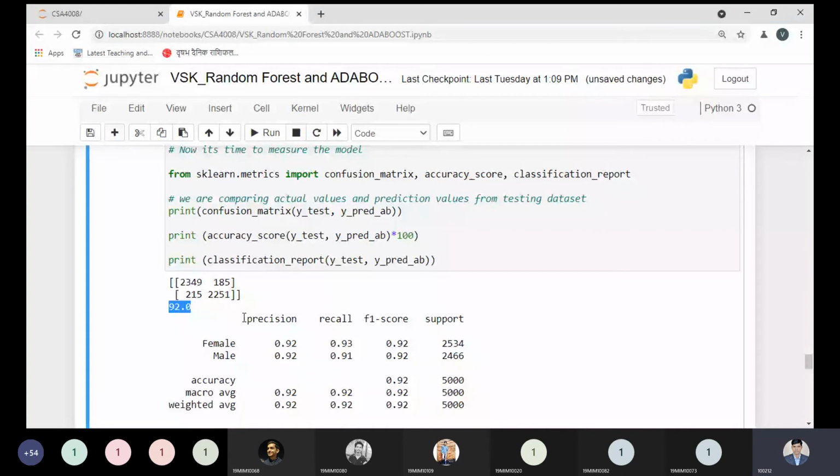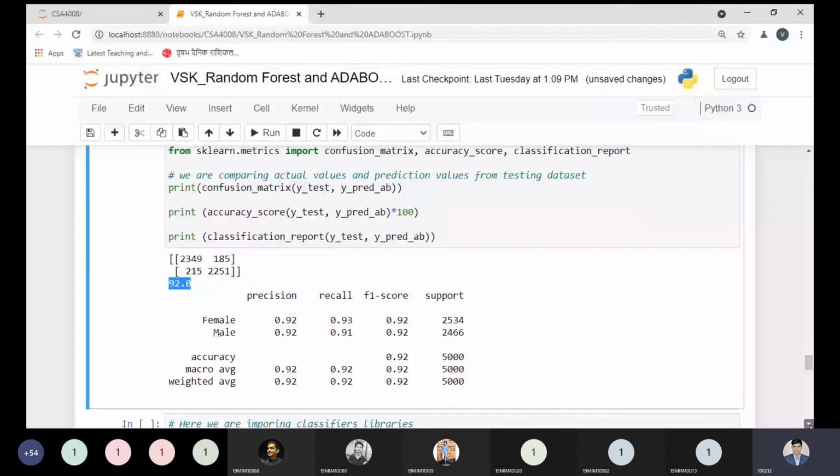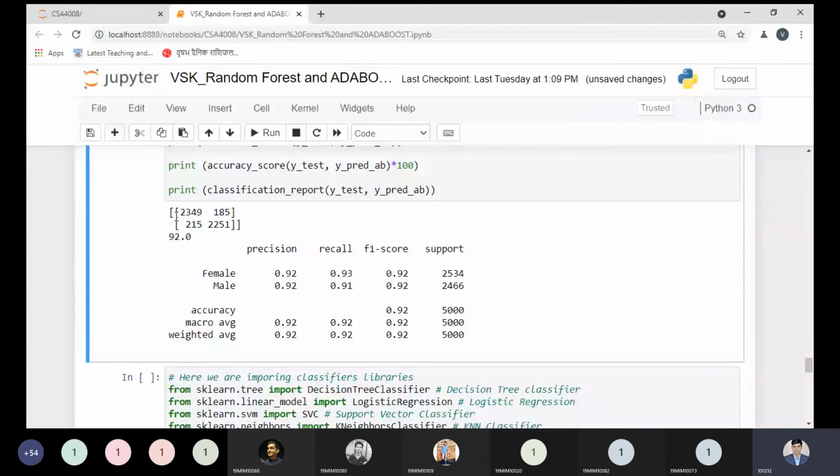Now, should I explain all these parts? Because we have completed this part in the random forest. So tell me right now, is this part clear to all, or should I explain what we are getting and what value is represented by this part? We are getting 92% accuracy, no problem. Same accuracy, but in terms of the decimal, we have 91.8% accuracy from the random forest, while 92.0% from AdaBoost. And the number of estimators is the same as we have chosen. Now tell me, any doubt over here?